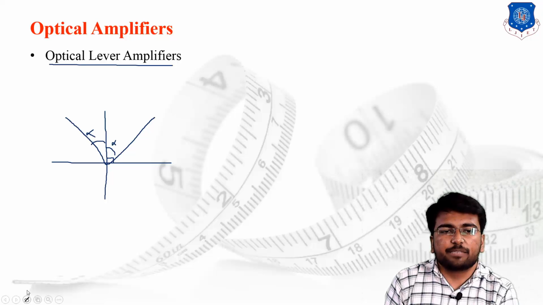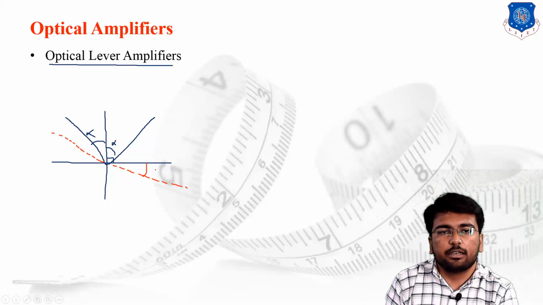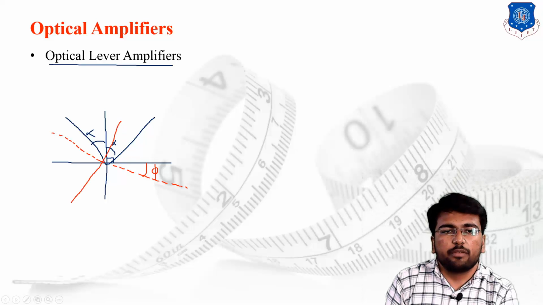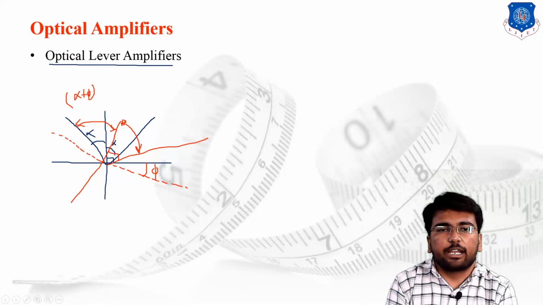But if the case has been changed, the mirror has been tilted from its original position, let's say by phi, then this is going to be the new normal, and then this will be the angle of incidence. We can say the new angle of incidence is alpha plus phi. Then there is a change in the reflection angle. The reflection angle has changed by twice the amount of the change in the angle of incidence.